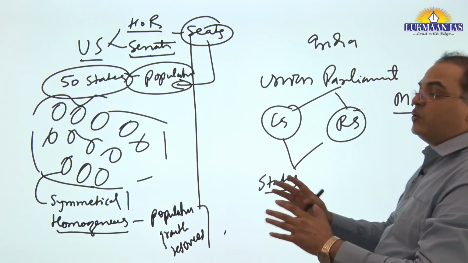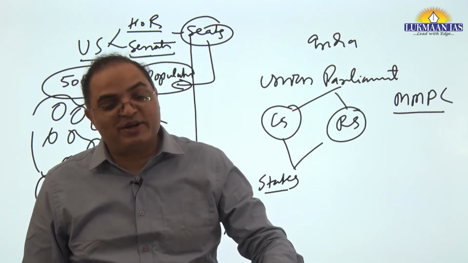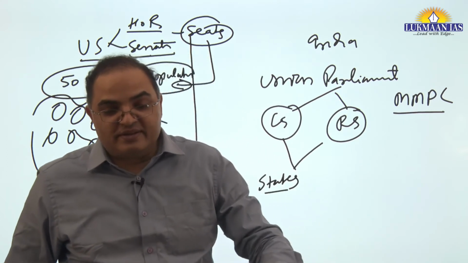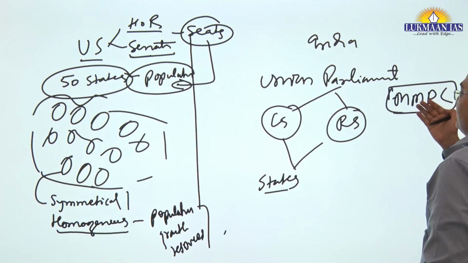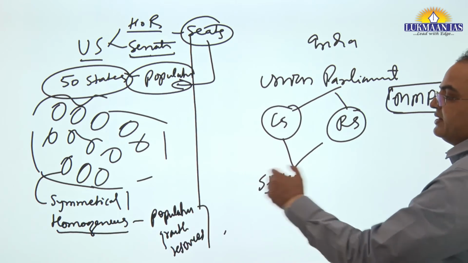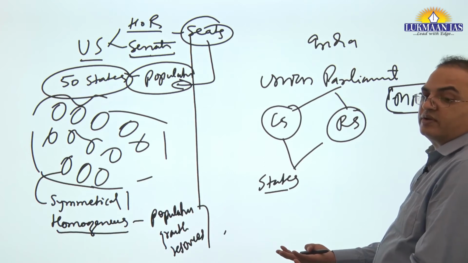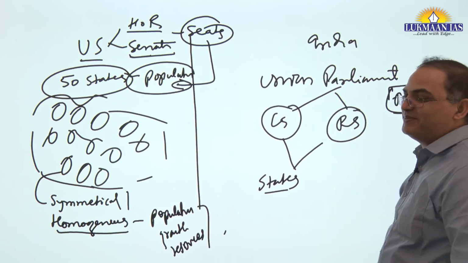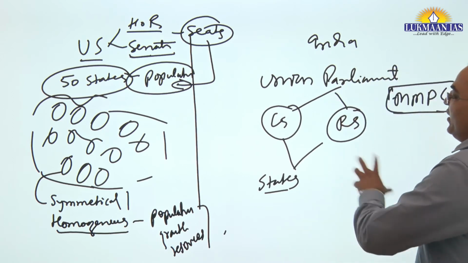In fact, India may be the only great democratic country in which the upper house has seat allocation as per population, not an equal number of seats. But it seems difficult to implement, because Goa and Tamil Nadu are objecting. They have objected even in the GST Council, that Goa and Tamil Nadu have an equal number of votes. When they are objecting in the GST Council, which is a supreme council, where does the problem lie?